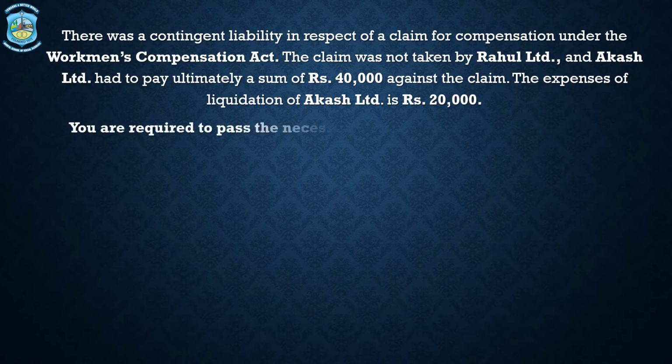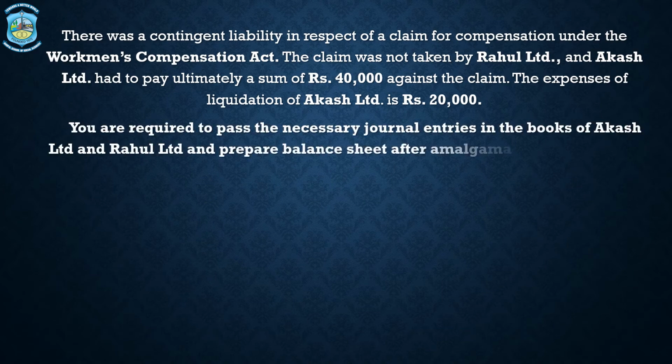You are required to pass the necessary journal entries in the books of Aakash Limited and Rahul Limited and prepare balance sheet after amalgamation in the nature of purchase. So let us now look at the journal entries in the books of selling company, which is the Aakash Limited.